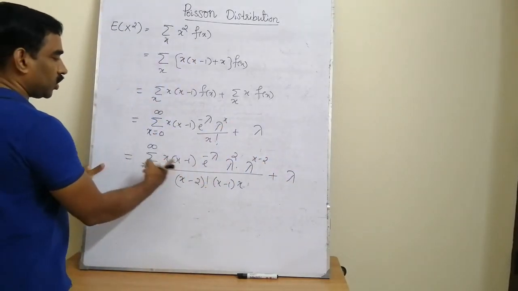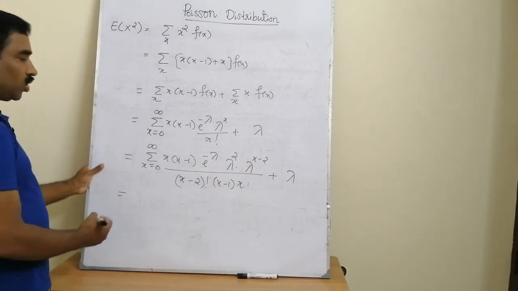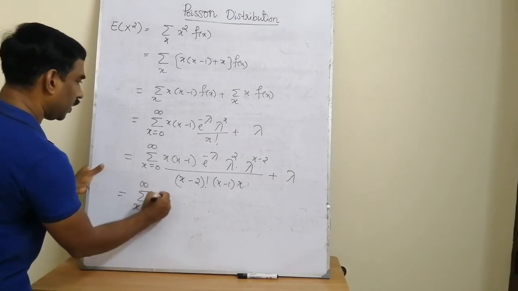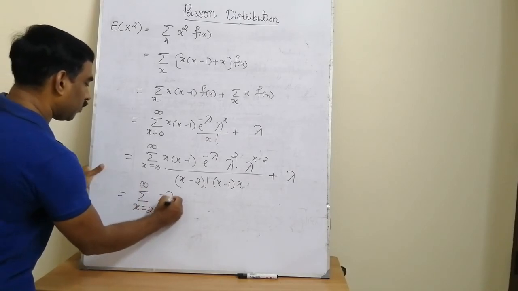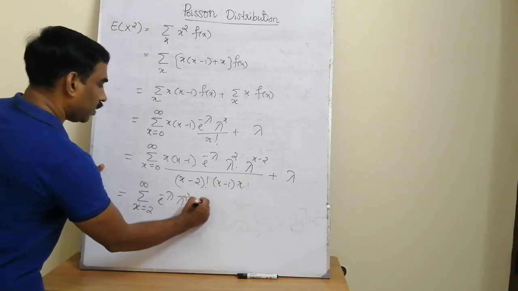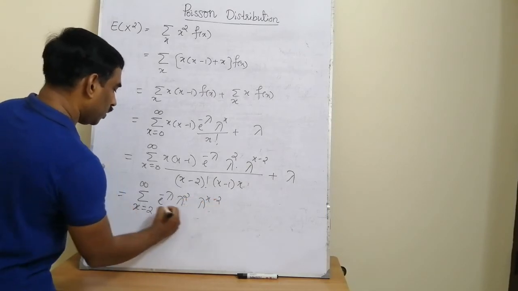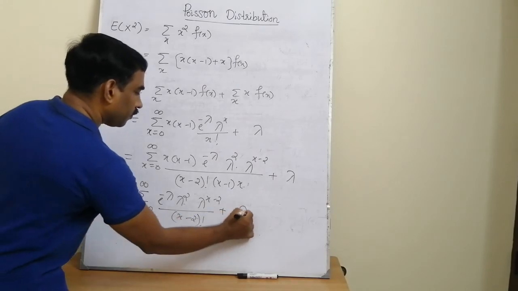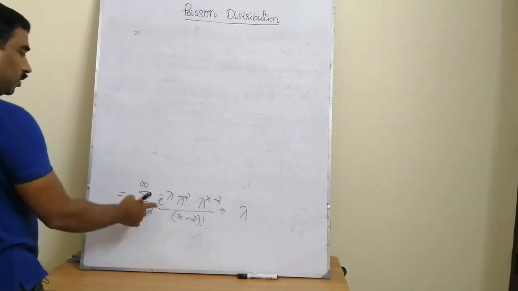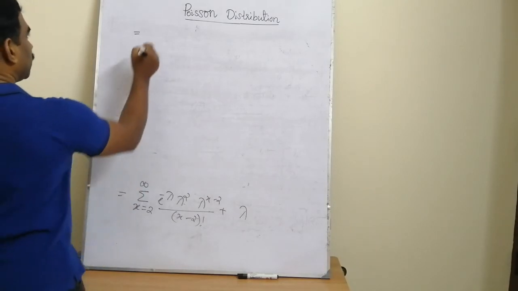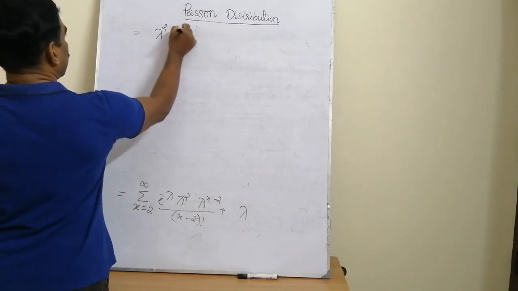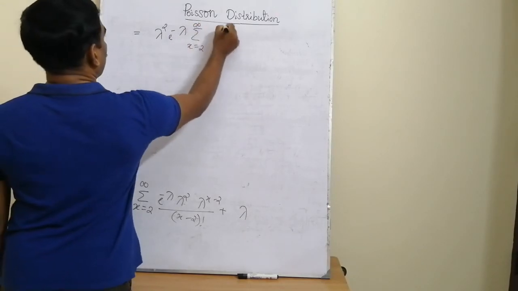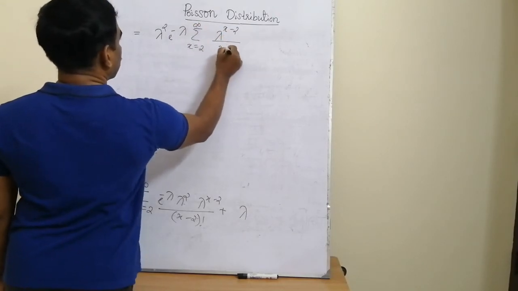After the cancellation of two terms, x into x minus 1, from both numerator and denominator, the summation variable changes to x equal to 2 to infinity, e raised to minus lambda, lambda square, lambda raised to x minus 2 divided by x minus 2 factorial, plus lambda. Taking e raised to minus lambda, lambda square outside, it is lambda square into e raised to minus lambda, sigma x equal to 2 to infinity lambda raised to x minus 2 divided by x minus 2 factorial, plus lambda.